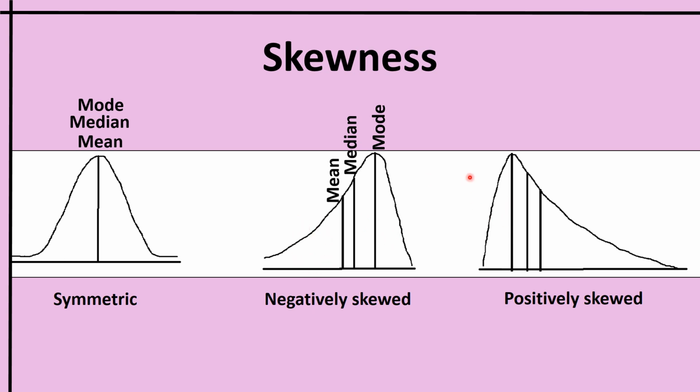Now, in the case of a positively skewed distribution, the mean is greater than the median and the median is greater than the mode. And the curve will be skewed to the right.